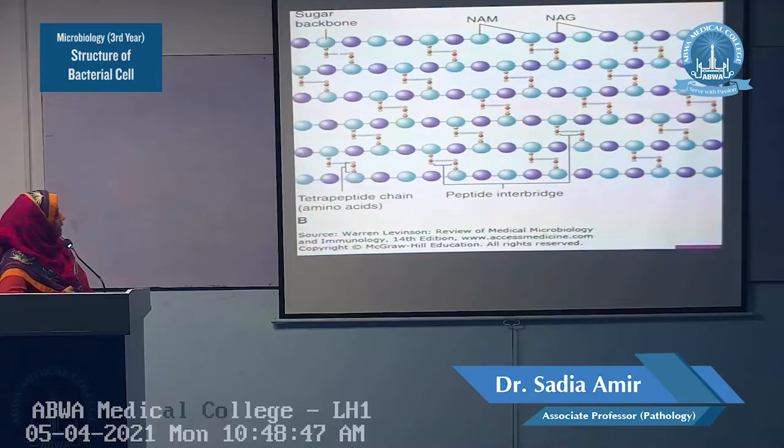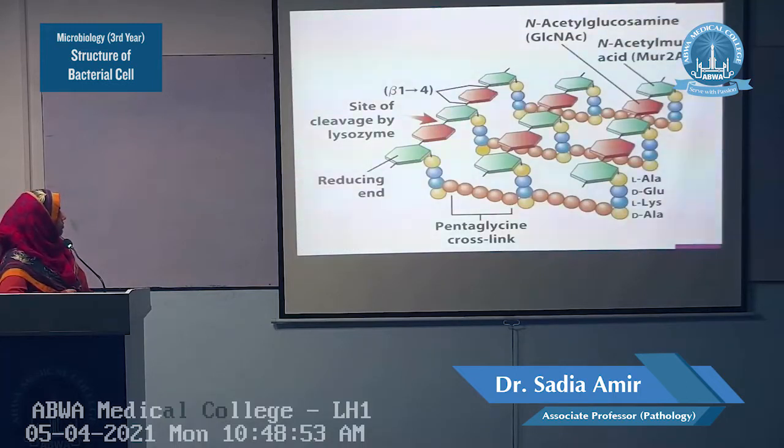Here the same structure is shown, the sugar backbone. This is a broader view, the sugar backbone. This is the tetrapeptide, these are the peptide cross-links. This is another tetrapeptide and this is N-acetylmuramic acid. Between these N-acetylglucosamine and N-acetylmuramic acid, there are certain cross-linkages.